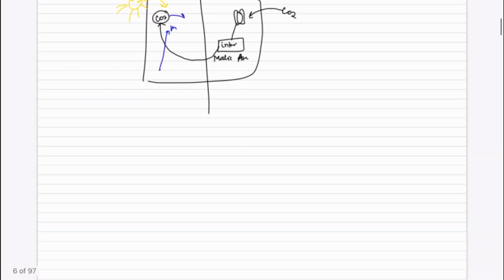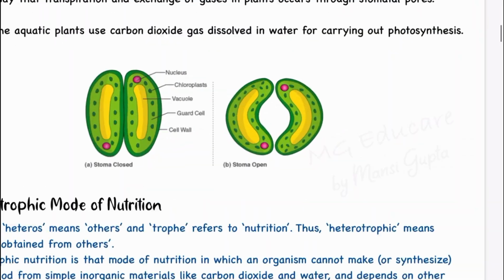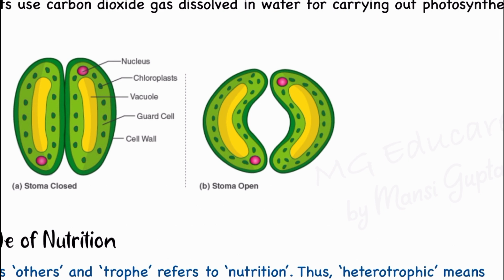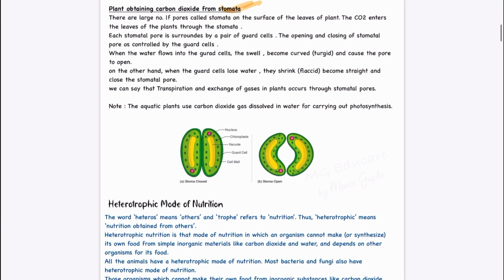Okay, so that is happening here. Because of that excess of water, these guard cells will take up that excess of water and they will swell up. Like for example, you keep almonds at night and in the morning they will be swelled up, right? Similarly, these guard cells will take up that water and then by the process of osmosis they will swell up. Because of the swelling, they will be curved, and because of the curved motion the pore will open. Okay, so when the guard cells are turgid, the stomatal pores are open.